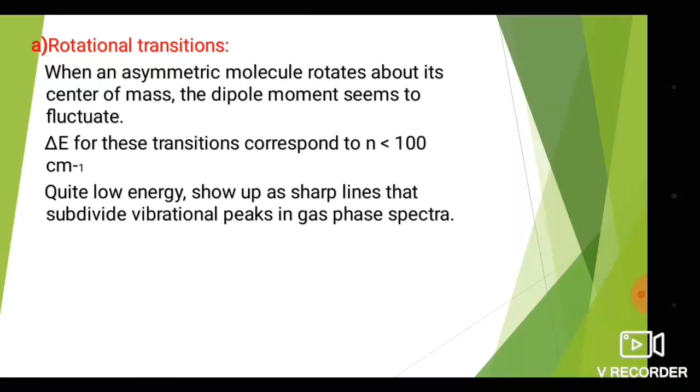First is the rotational transition. When an asymmetric molecule possesses a dipole moment, the molecule rotates about its center of mass.